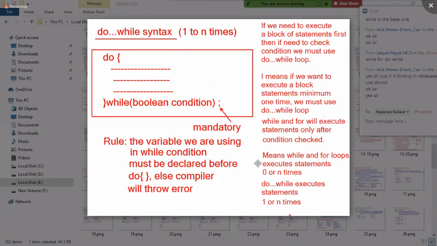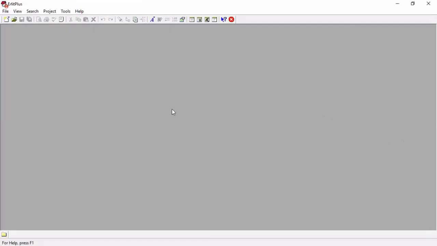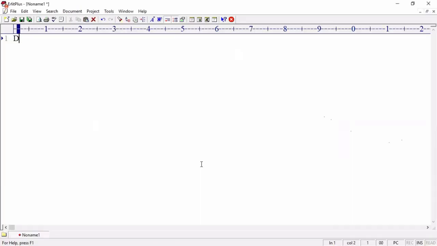Now, do while will come later. First, let me complete programming on the while loop. Okay, let us write a program. Develop a program.